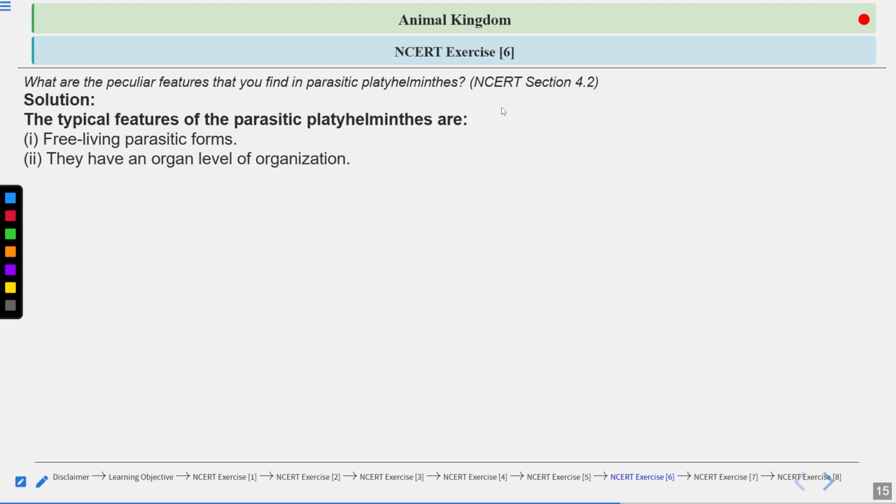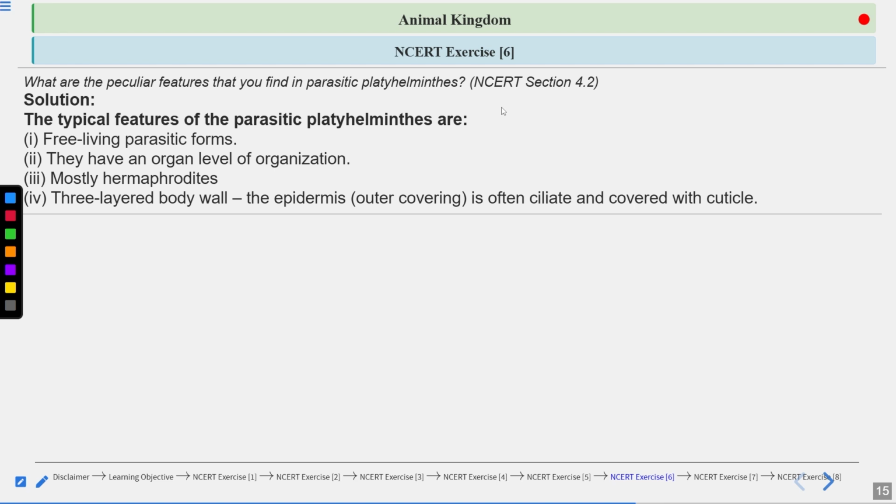They have an organ level of organization, so development of organs is seen in platyhelminthes. Mostly hermaphrodites, meaning the organism has both sexes in the same individual. They have male and female reproductive organs in the same individual, so those organisms are called hermaphrodites.